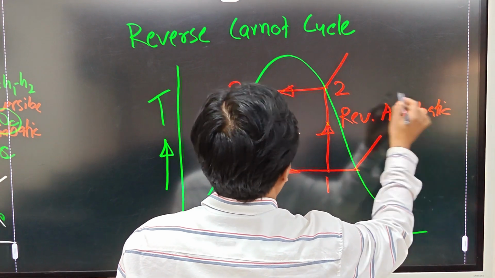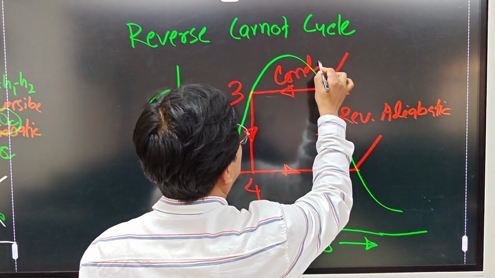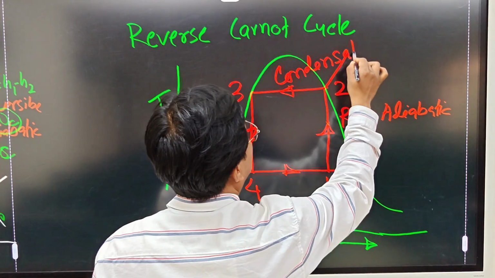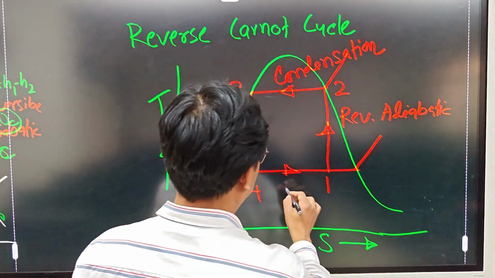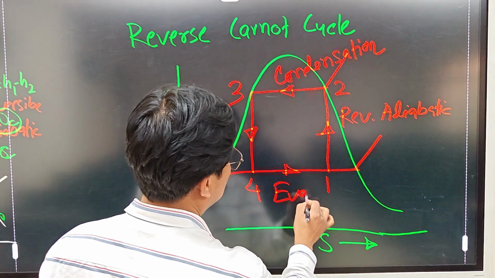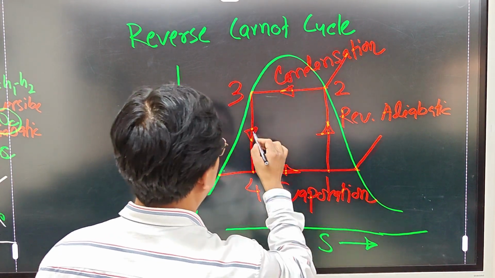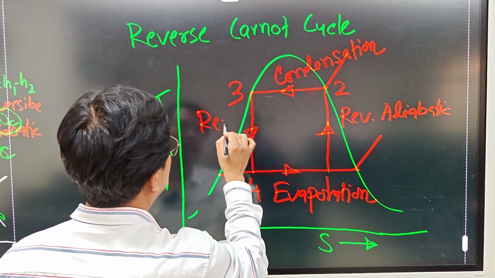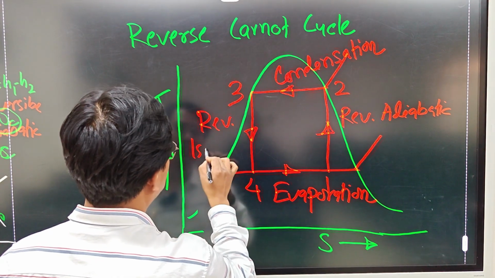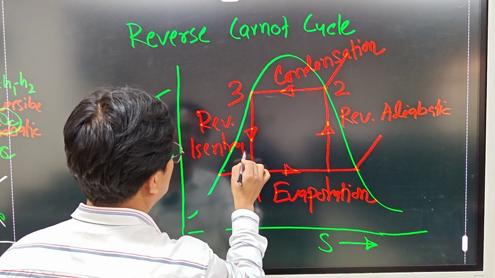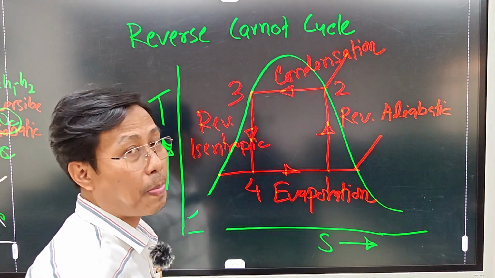So here, this is reversible adiabatic process. This is condensation, same as the refrigeration cycle. This is evaporation, and this one will be reversible isentropic.